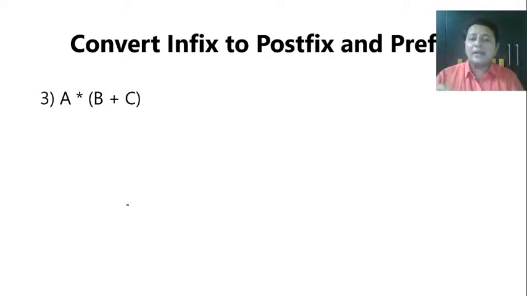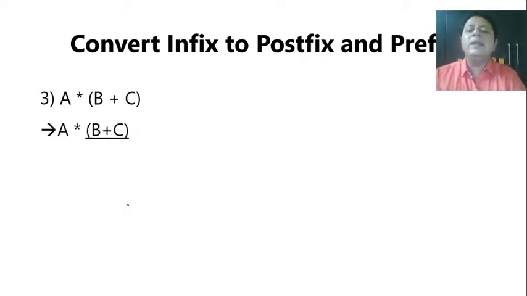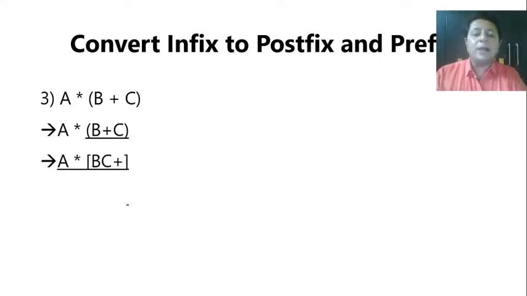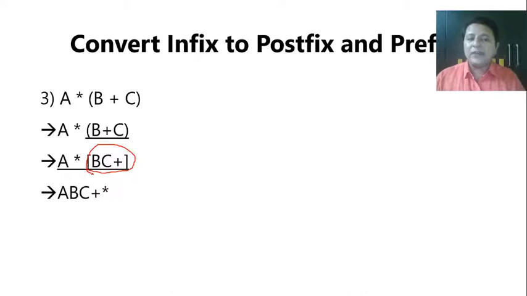But now we have brackets. So you know, brackets have the highest precedence. That's the reason first we will look at B plus C. That will be converted to BC plus, and these are the brackets for combining. Can you see that round brackets are gone? That is because they have done the job. They had given the higher precedence to addition over multiplication. So BC plus, okay, that could be circled, and then we will have multiplication. So that will give you A BC plus star. See, brackets are not there in the final postfix. So postfix never contains the bracket, but the effect is there.